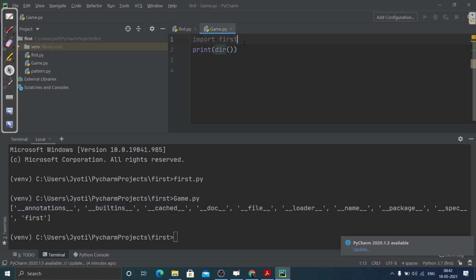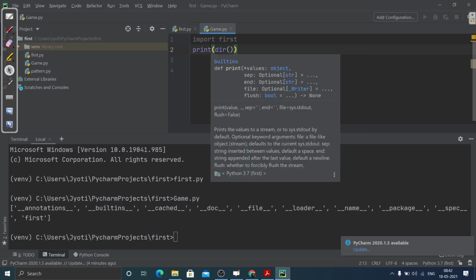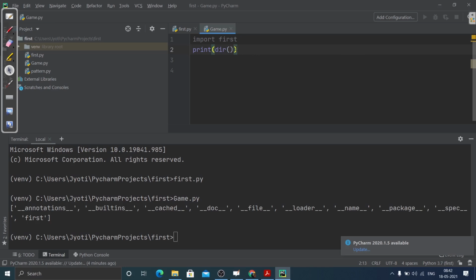Because we are not printing anything, we are not executing anything. If I remove this print function, then it will work like a script only. If I just add some function or a class without giving some output, then it will work like a module only. So here it is showing us some special variables. Actually this name is a special variable, we are going to see about it, and this file is a special variable.